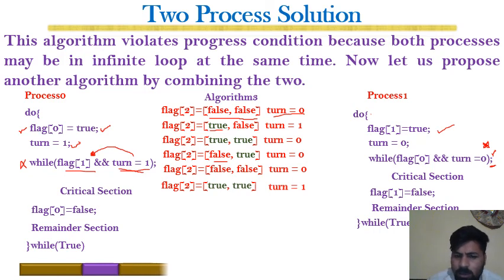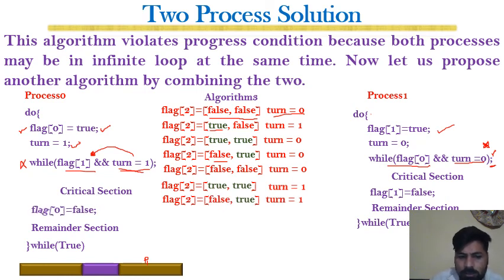And the other process will execute, because for it flag at 0 is true, but turn is equal to 0 is false. This portion is basically for p1. There is a minor mistake here. So p1 will execute and eventually terminate, and flag 1 will become false, this will be true, and this will be false.